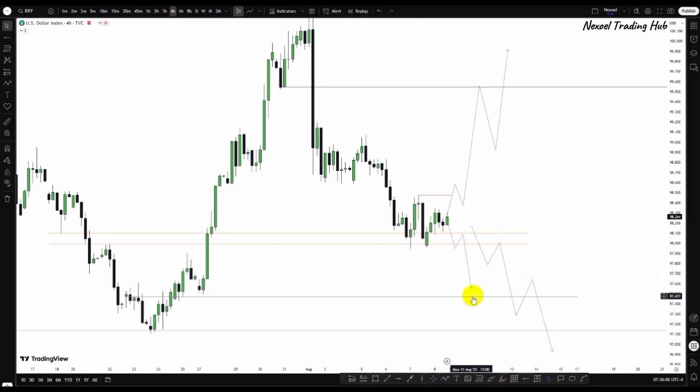So this is the first target. If you're bearish, you want to trade to this level first, because from this level, price may decide to give us a reason to go bullish, because this is the daily order block zone, the daily bullish order block zone, guys. So this is what I have to show us, guys, in the dollar index. Let's check out the Euro USD pair, guys.